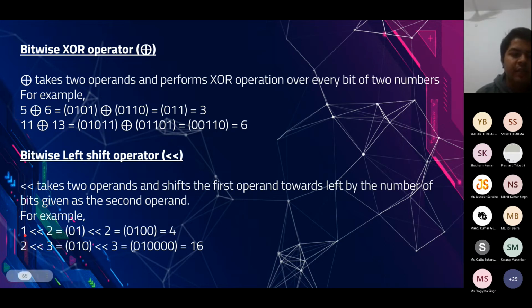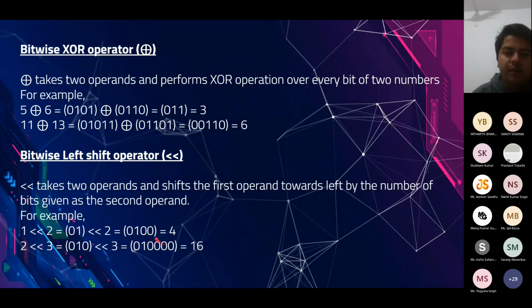Now what is the bitwise left shift operator? Whenever we have, say, 1 and we want to shift it towards the left by 2, what actually happens is two zeros will be appended at the end. Like we had 0 1 and two zeros will be appended to it. Now if you ask what its decimal value is, it's equal to 4. Or if you have 2 and you shift it by 3, three zeros will be appended at the end and you will get 16. Okay?